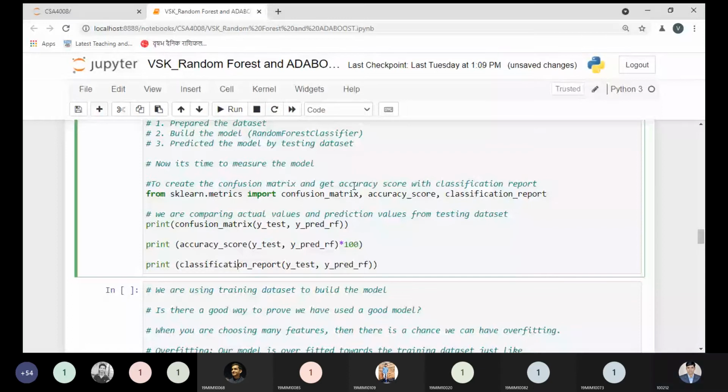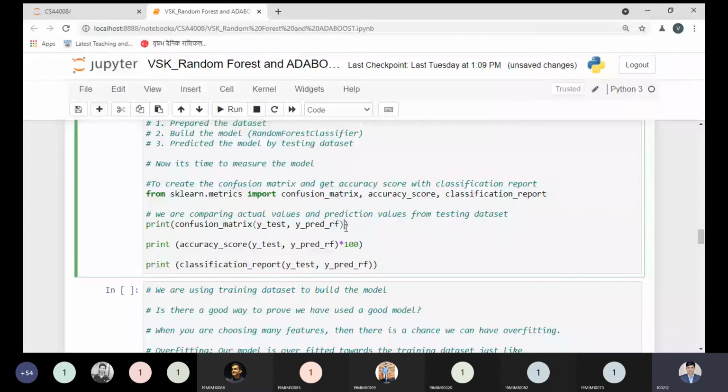Of course, we will see, no problem. So by using the metrics library, we have the different classes: confusion matrix, accuracy score, classification report. We can use all these parts and get the details properly. So what parameters are you required to pass in these three important functions? Those are the confusion matrix, accuracy score, and classification report. Same, we need to pass the actual values and the prediction values.